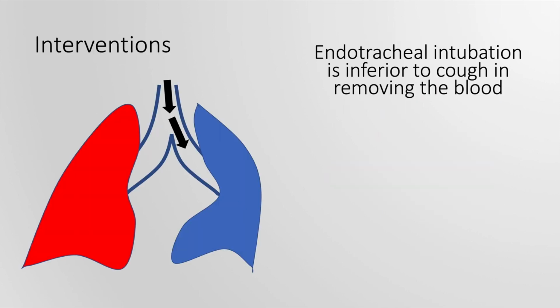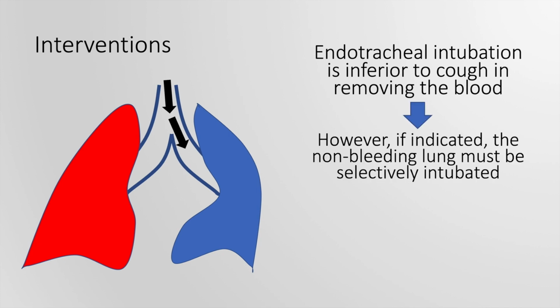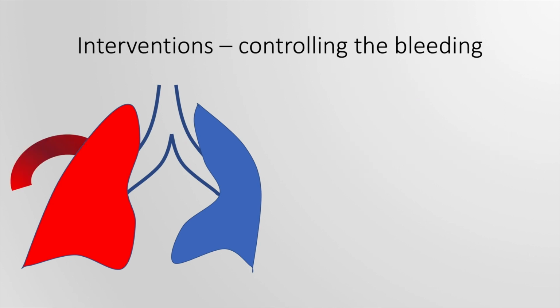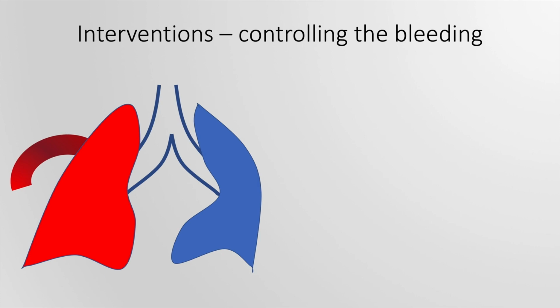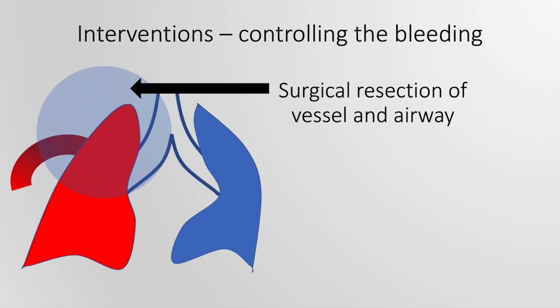Endotracheal intubation is inferior to cough in removing the blood. However, if it is indicated, it must be directed towards the non-bleeding lung. In that, we must carry out selective intubation. Finally, controlling the bleeding may require one of these 3 interventions. Intervention from the airway, from the blood vessel, or surgical resection of the vessel as well as the airway.